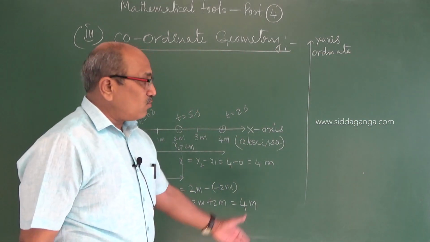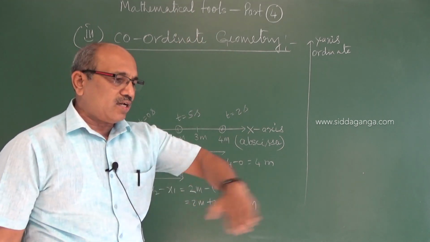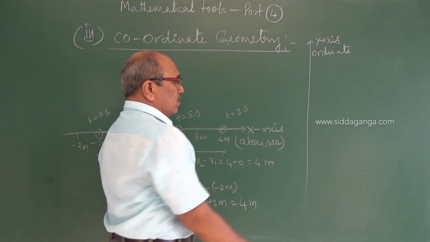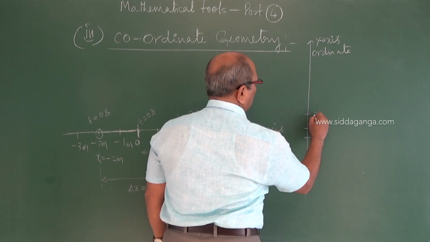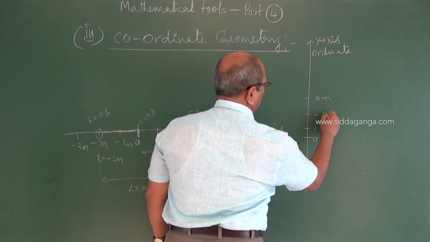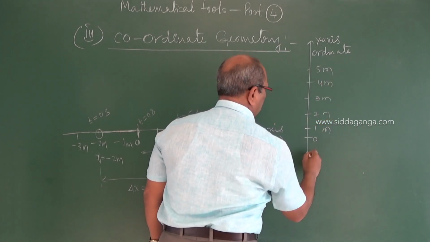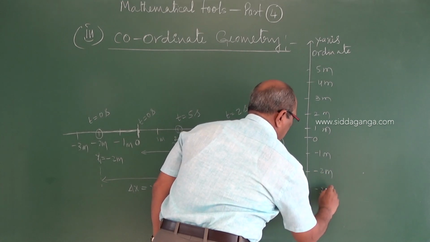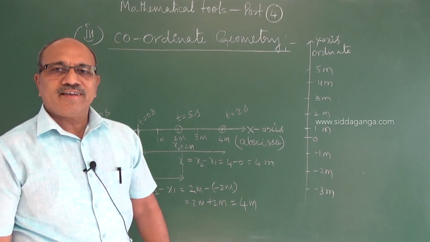If there is only variation along the y-axis, perpendicular to the ground, not parallel, only one direction, then I can also take points 0, 1, 2, 3, 4, 5 meter, and similarly minus 1, minus 2, minus 3 meter, like that. Easy to understand again.